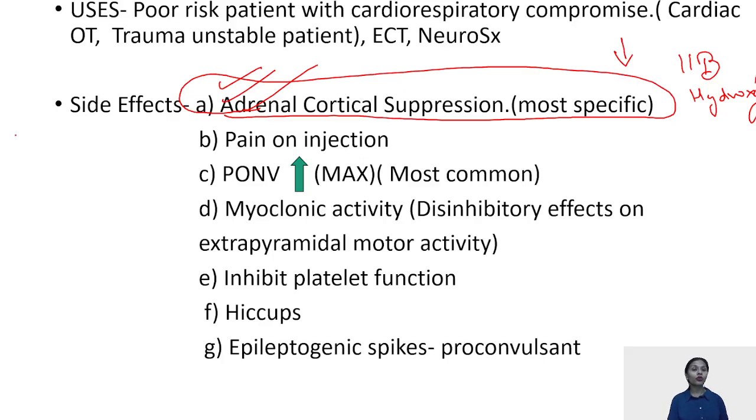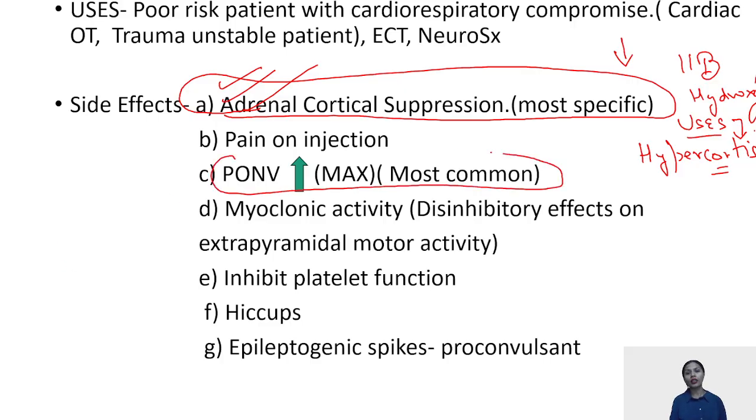So one of the uses of etomidate is in hypercortisolemias. It causes pain on injection. This induction agent causes the maximum PONV, postoperative nausea and vomiting. The maximum is with etomidate, and the least is with propofol.